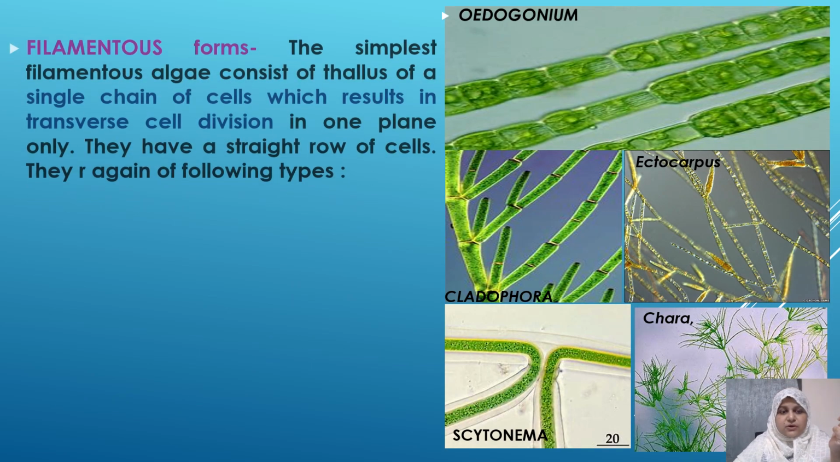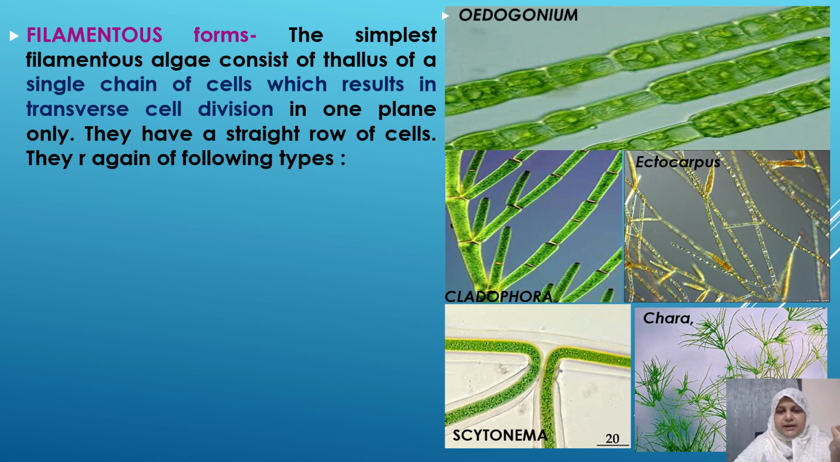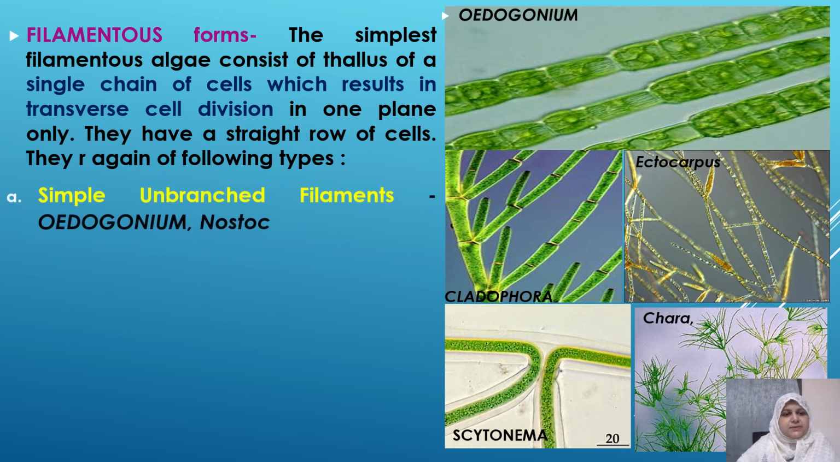The next form is the filamentous form. As the name indicates, filaments are long structures. Either they can be branched or unbranched structures having a large number of cells in them. Now again, there are the following types. Simple unbranched filaments, that means without any kind of branches. For example, Oedogonium; this first picture depicts filaments without any kind of branches.